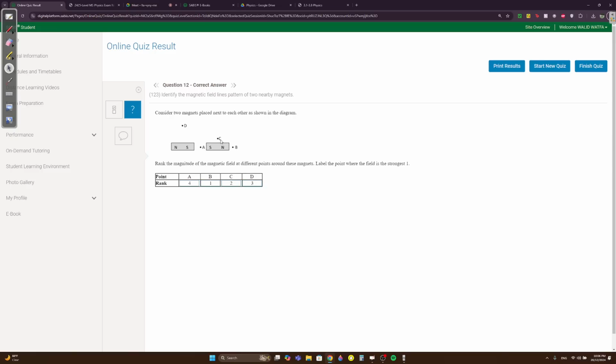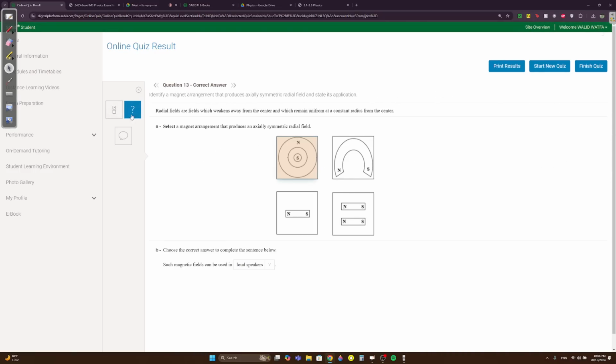Or you could just say the pull is greater at the north, because a magnetic field goes from north to south. So B is just closer to north. Credits to Late Alauni. He gave me that answer. Radial fields are fields which weaken away from the center and which remain uniform at a constant radius from the center. Select a magnet arrangement that produces an axially symmetric radial field.